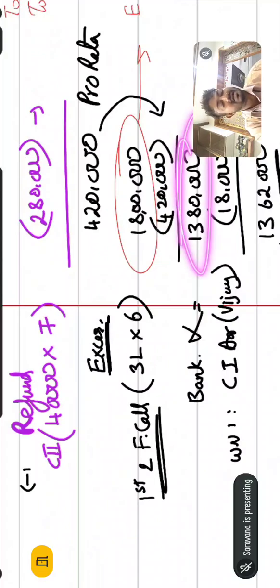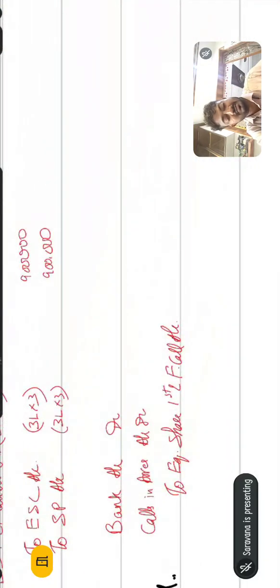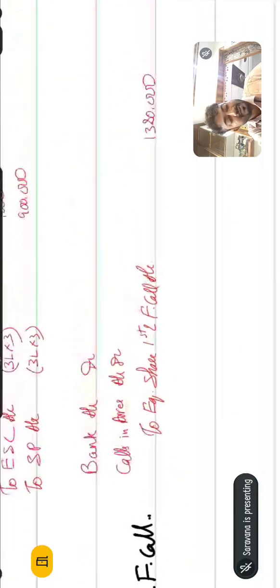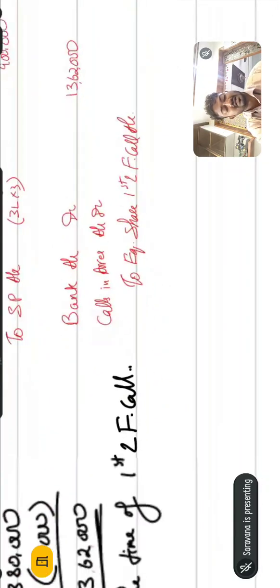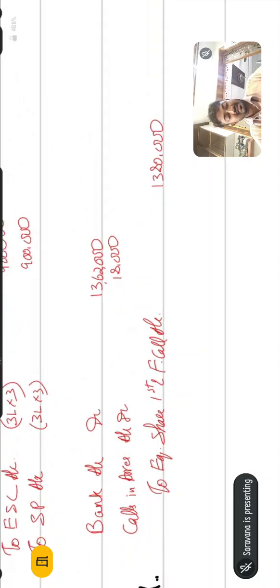So how much only should be credited? 13 lakh 80,000. But in bank, how much only has been received? 13 lakh 62,000. So what is the calls in arrears? 18,000. You can write like this.